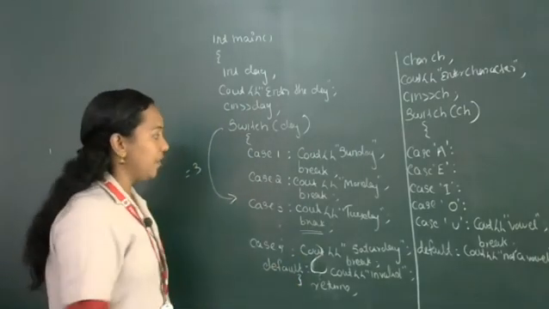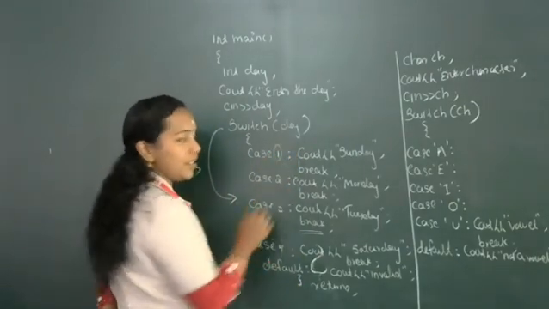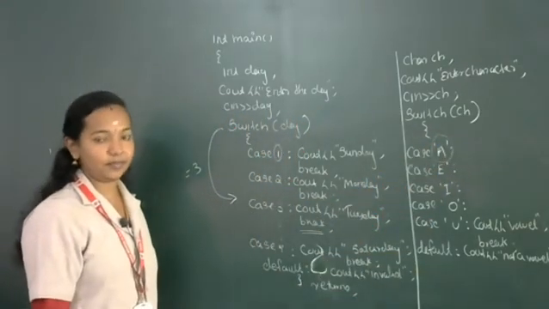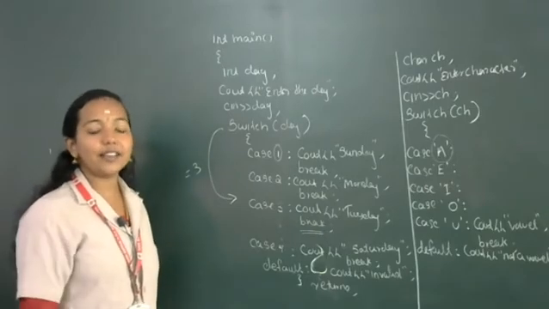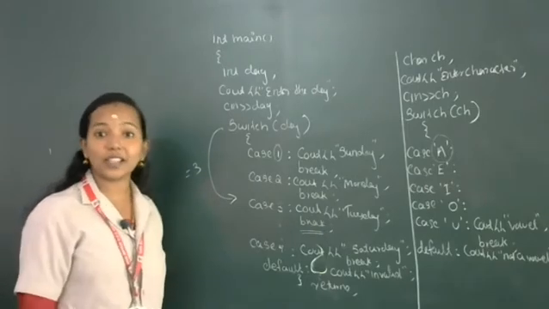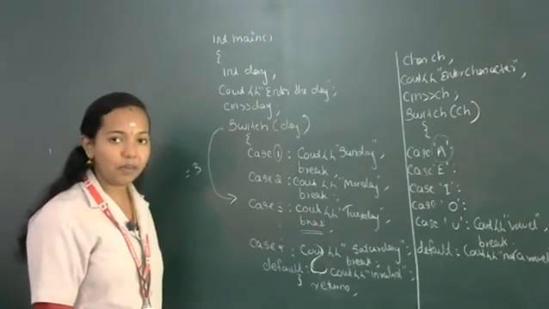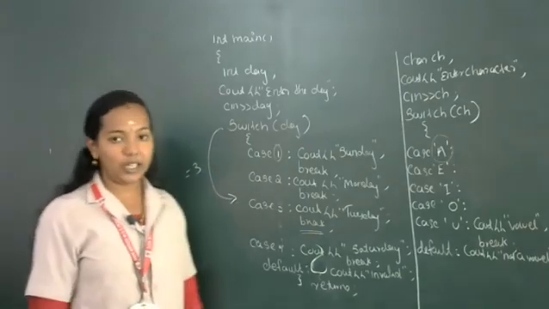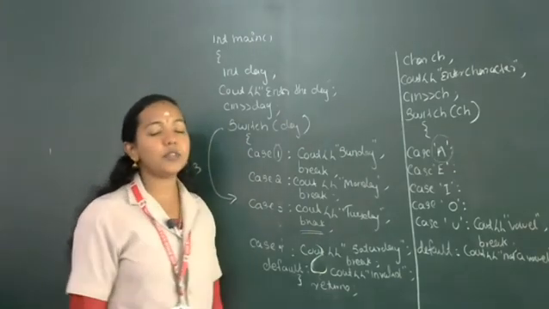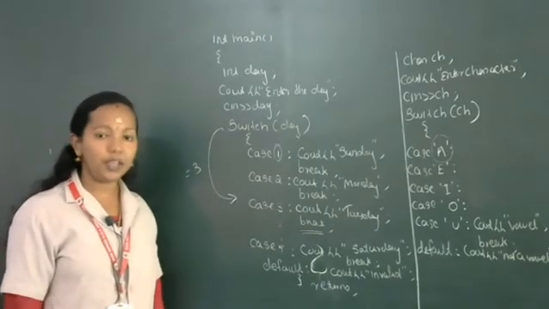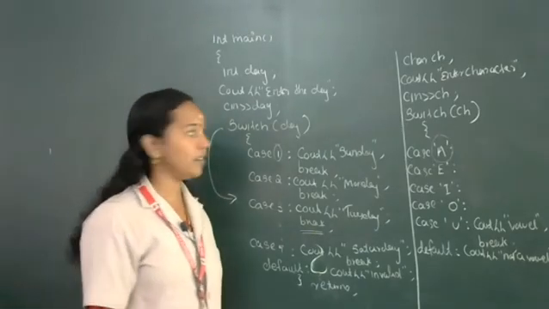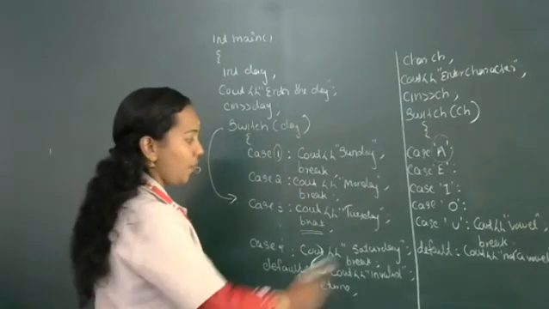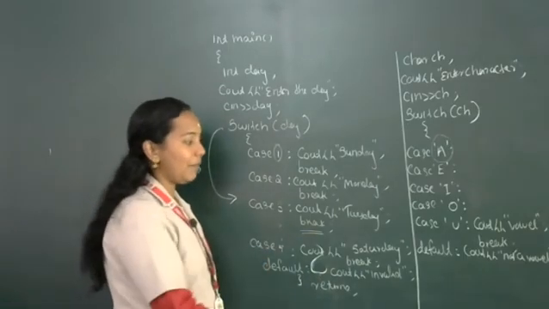Then one more point: in the first program the case constants are integers, and in the second program the case constants are characters. So only integer and character values are used as case constants. Floating point numbers are not allowed. Keep that in your mind. In a switch statement, all the case constants should be integer values or character constants. Floating point values will not be treated as case constants. So hope you understood the difference between the first program and the second program.